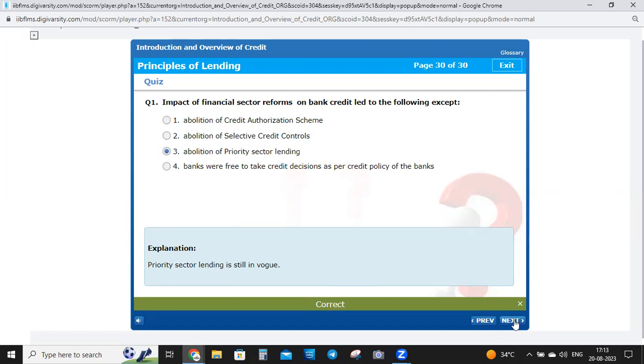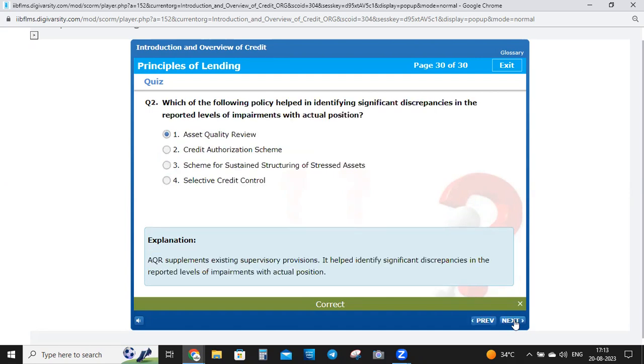Okay, priority sector lending is still in working. Okay, it's not abolished. AQR, asset quality review, supplements existing supervisory provision. It helps identify significant discrepancies in the reported levels of impairments with the actual position.